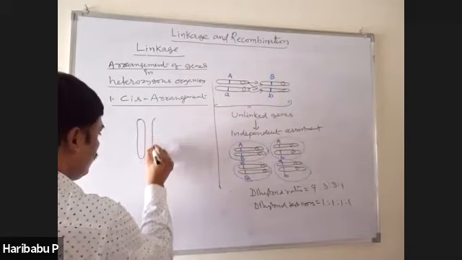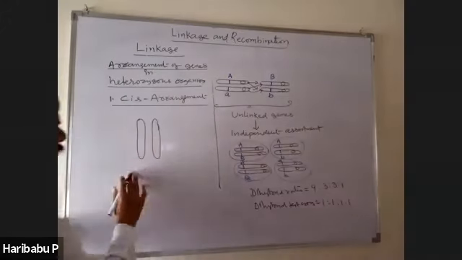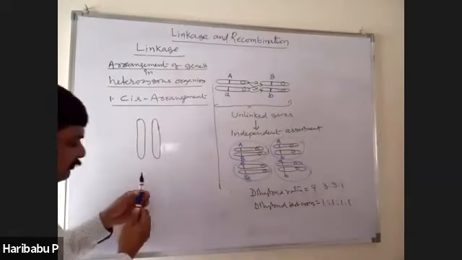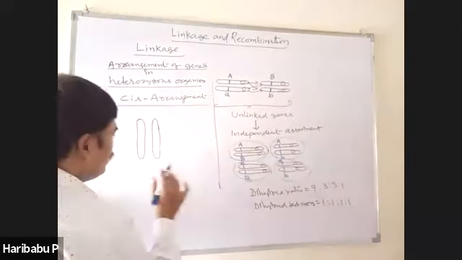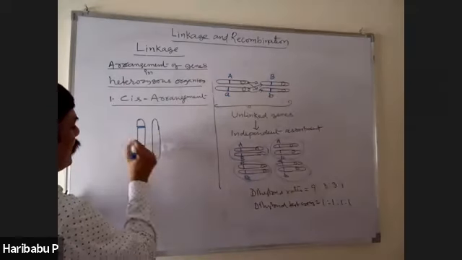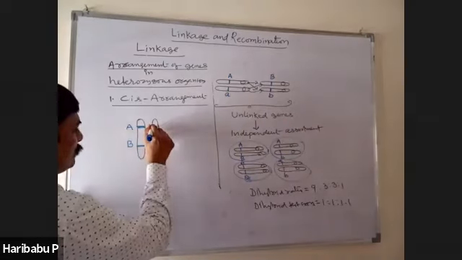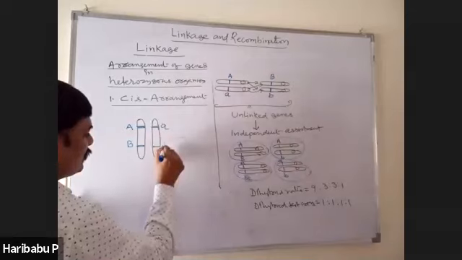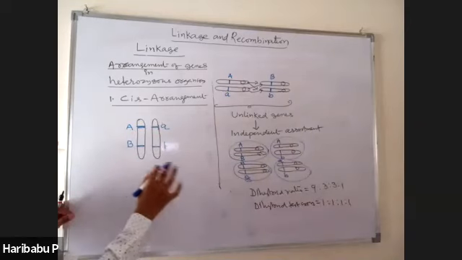This is one pair of homologous chromosomes. What is cis arrangement? When dominant alleles of all the genes are on one homologous chromosome and recessive alleles on the other homologous chromosome, then such arrangement is called cis arrangement. See this? So two genes are arranged here, A gene, B gene.